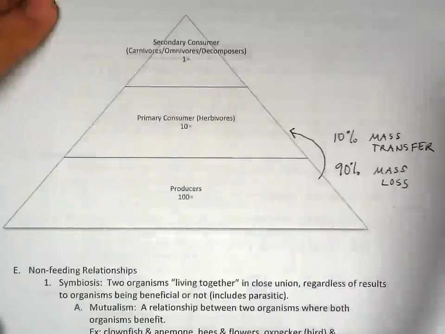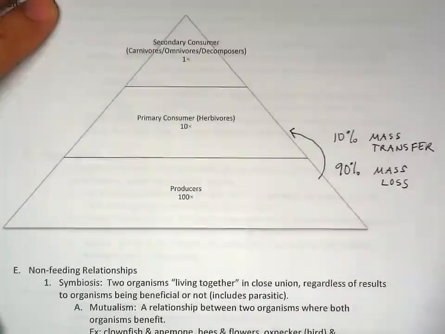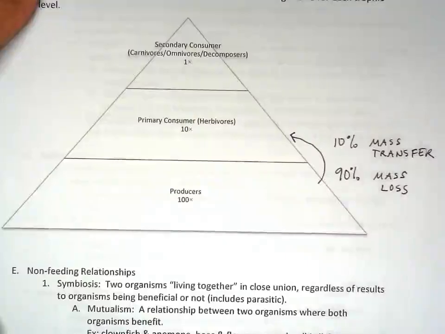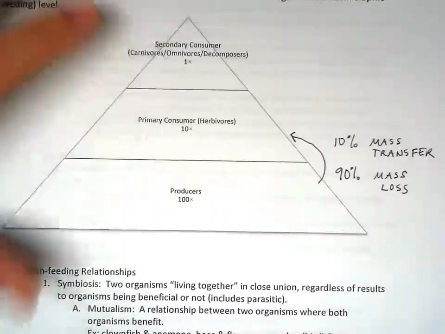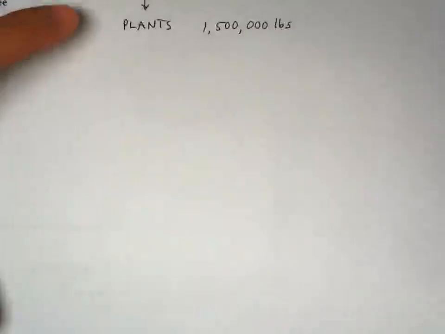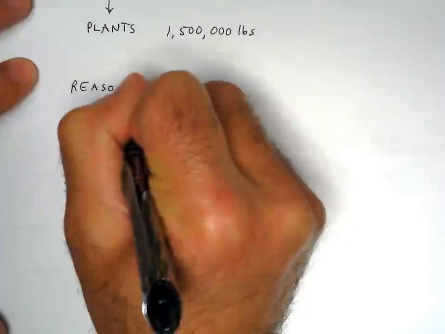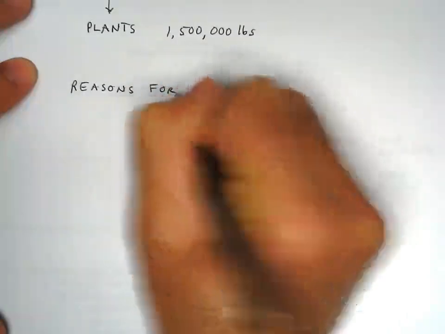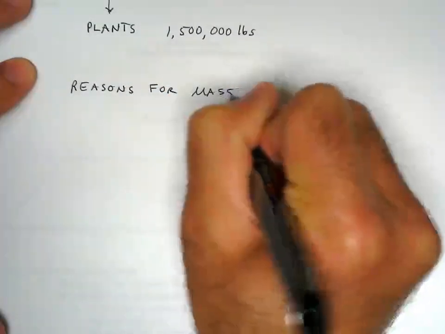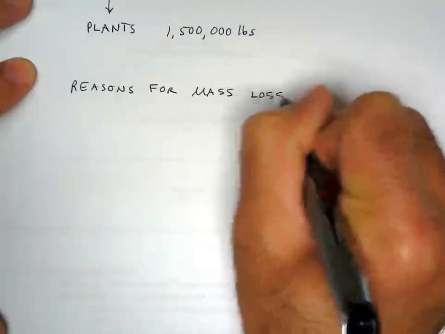Okay. Now, why is this? Why do we lose 90% of the mass? It doesn't get transferred. Okay. There are a few different reasons. So, reasons for mass loss.